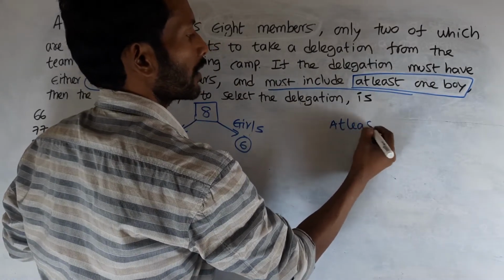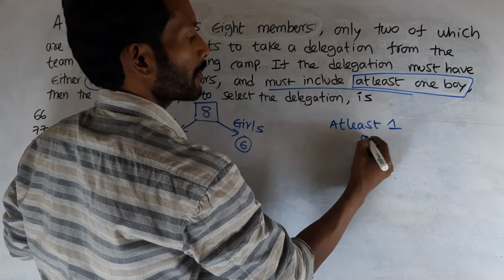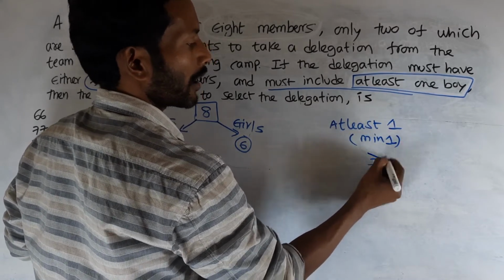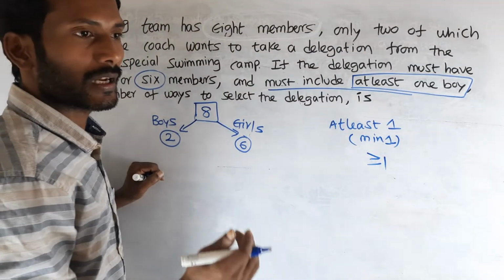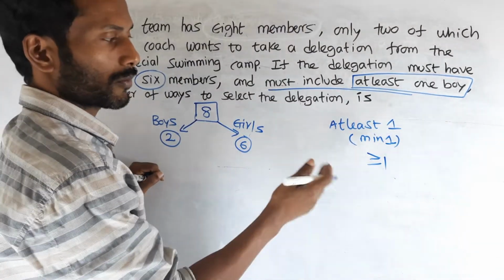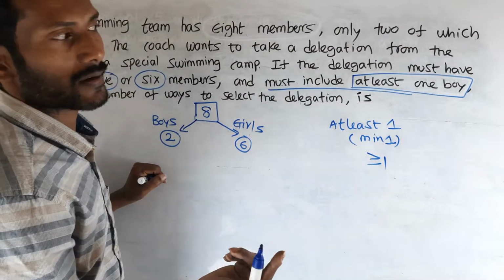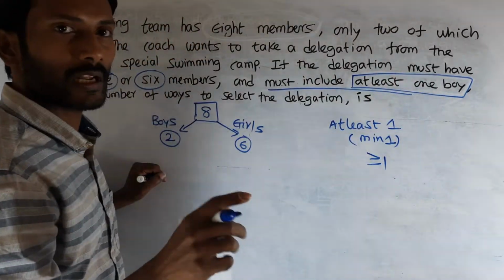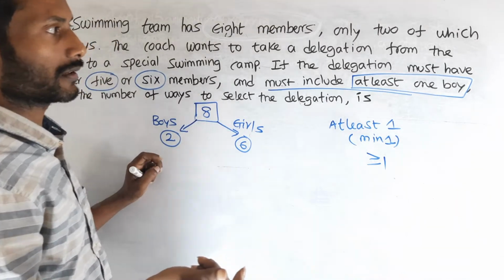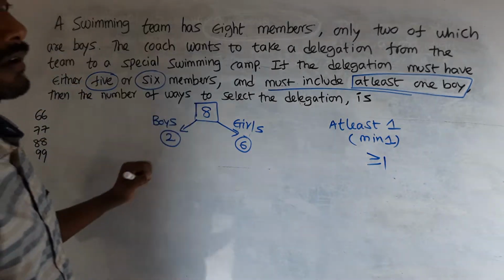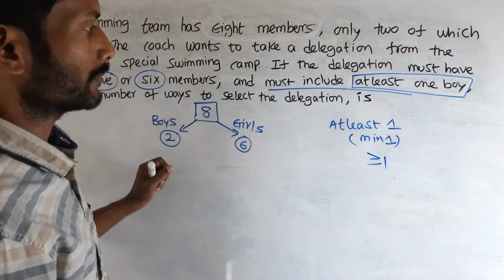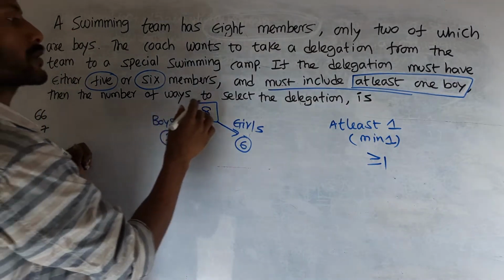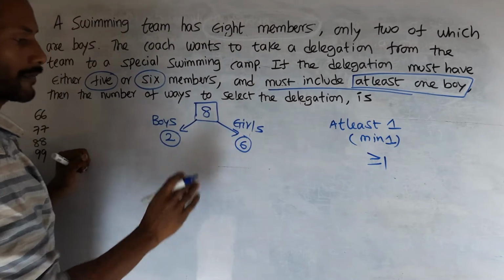At least one means minimum one, so greater than or equal to 1. At least 1 means 1 possible and more than 1 possible: 1, 2, 3, 4 and so on. Here, at least one boy means one boy possible or more than one boy possible. The number of ways to select the delegation is.